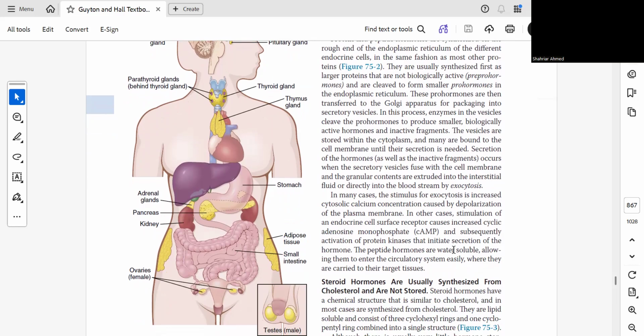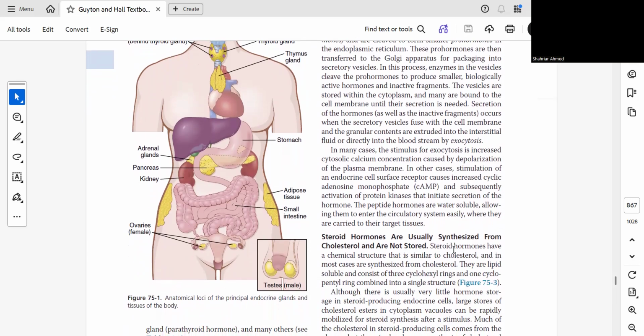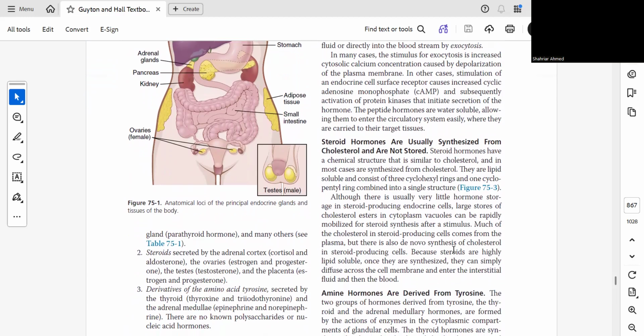The peptide hormones are water soluble. Very important characteristic. This water solubility allows them to enter the circulatory system easily, where they are carried to their target tissues. Next, steroid hormones.